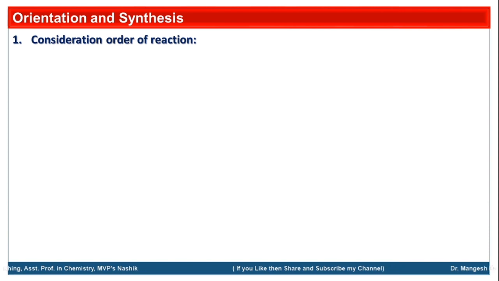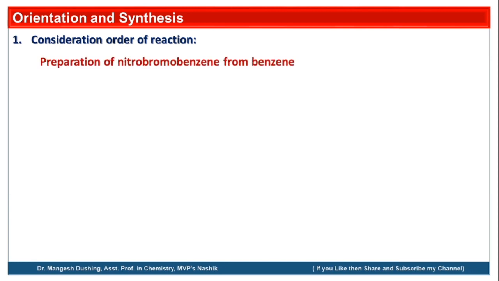Now we'll see the consideration of order of reaction. In case of synthesis, if we know these orientations, we can make the correct order of the sequence of multiple reactions. Suppose we want to synthesize nitrobromobenzene from benzene. Nitrobromobenzene is of three types, as these are disubstituted benzenes: orthonitrobromobenzene, metanitrobromobenzene and paranitrobromobenzene.